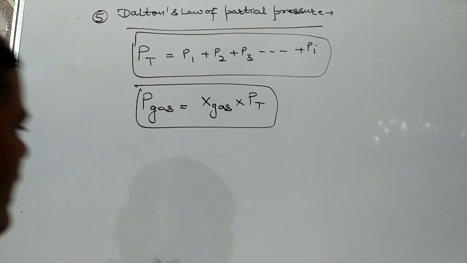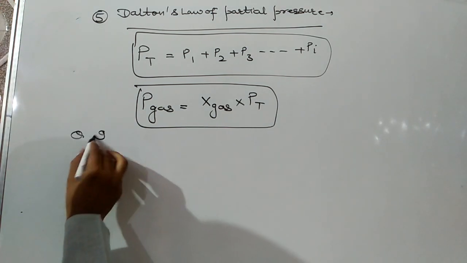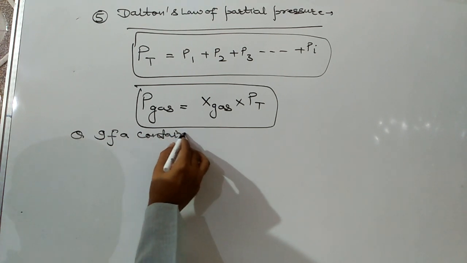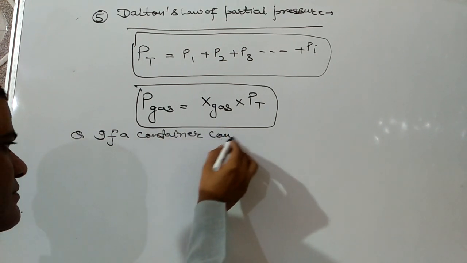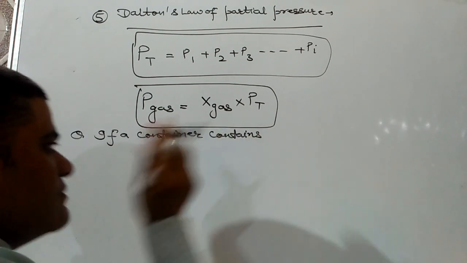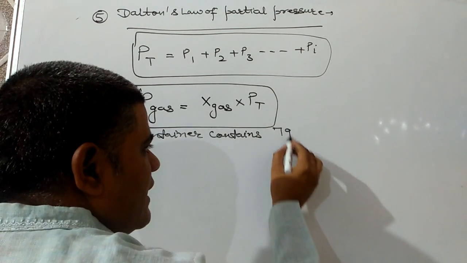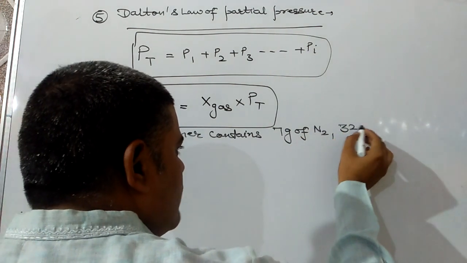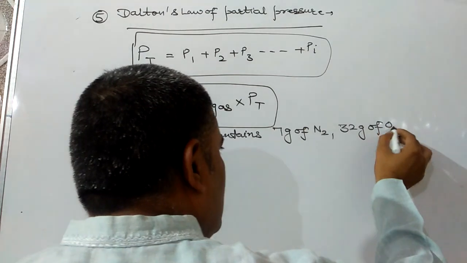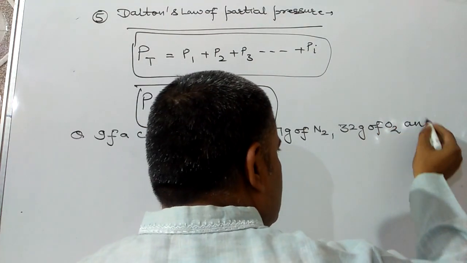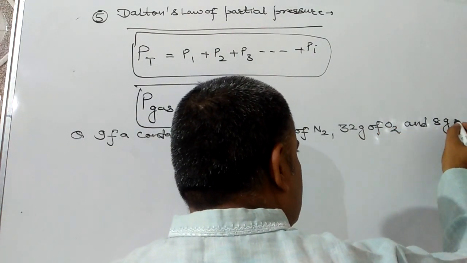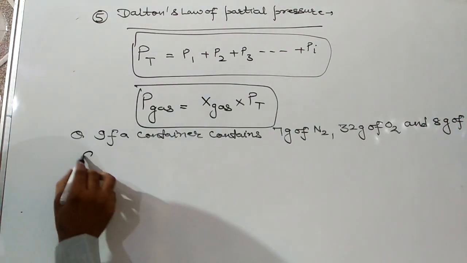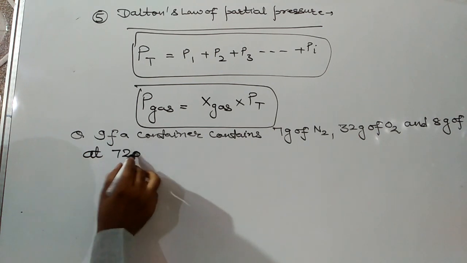Let's suppose a container contains 7 gram of nitrogen, 32 gram of oxygen, and 8 gram of methane at 720 mm of mercury.